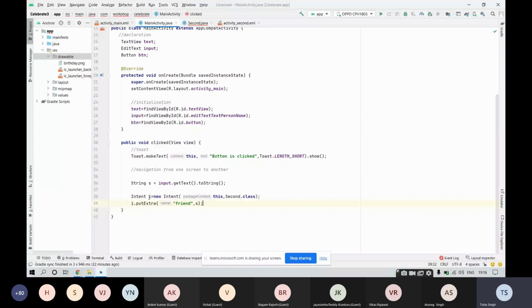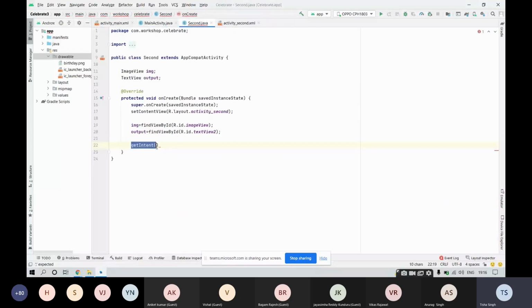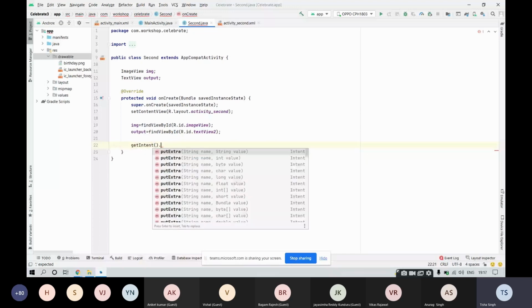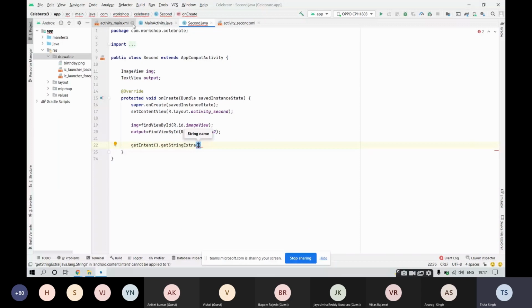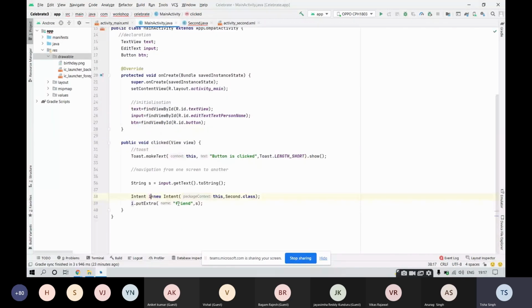After that, by getting getIntent, use getStringExtra. Why string extra? Because what we sent from the main activity was a string, the name of the friend, in the format of a string. We want to receive the same string over here. In order to receive it, you provide the key. Do you remember the key that we placed over here?